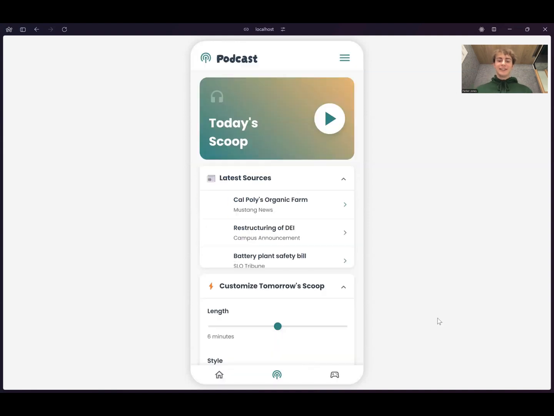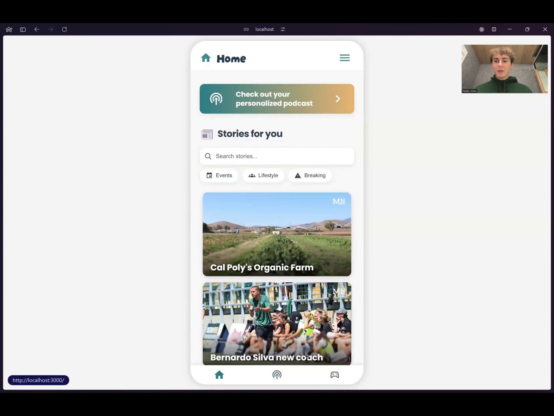So let's go ahead and get started right away. You're brought to the podcast page because that is the main thing. But if we go back to the home page here, I think that's a good place to start. So we can see we're serving stories based on her preferences. She's an environmental science major, she's into lifestyle, so that organic farm article is going to be at the top there